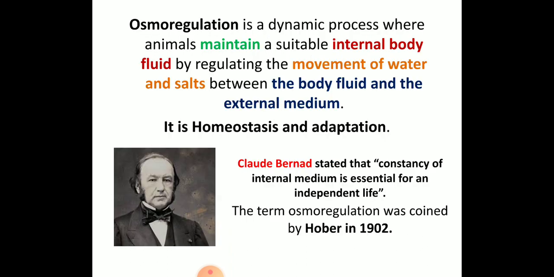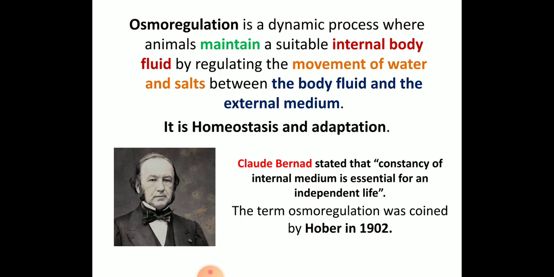So coming to its definition, osmoregulation is a dynamic process where animals maintain a suitable internal body fluid by regulating the movement of water and salt between the body fluid and the external medium. This is the correct definition which they can ask you for 2 marks. So what is osmoregulation?